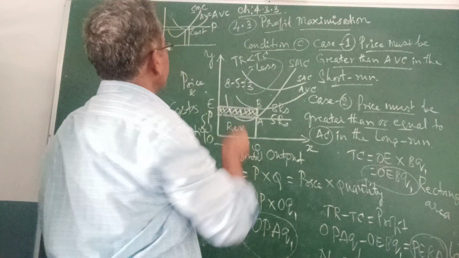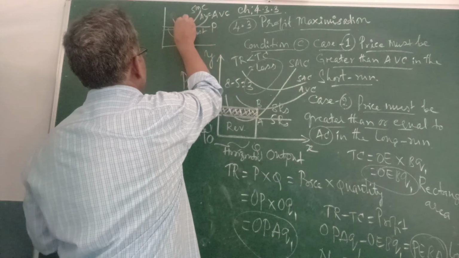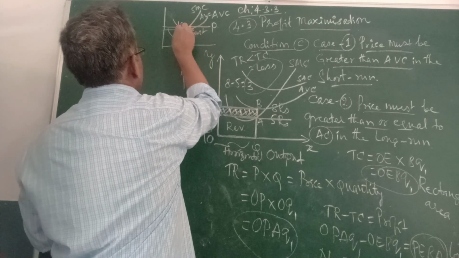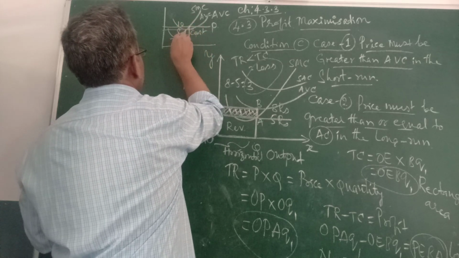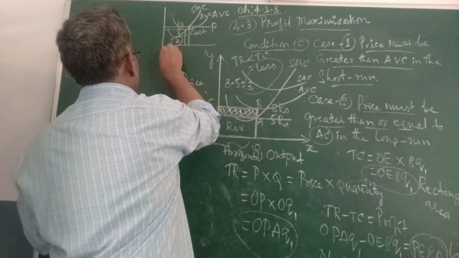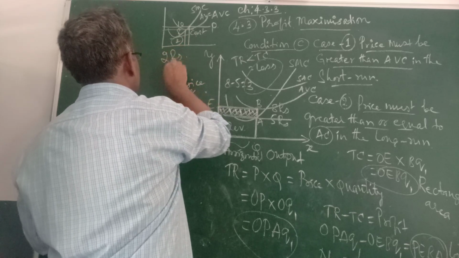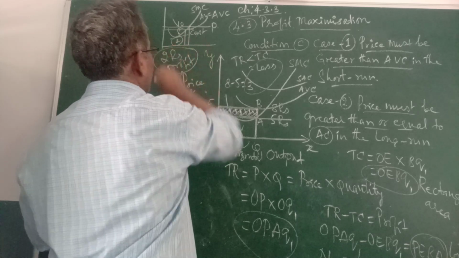When price is more, say price is 10 rupees and cost is 8 rupees, then 10 minus 8 is 2 rupees of profit.